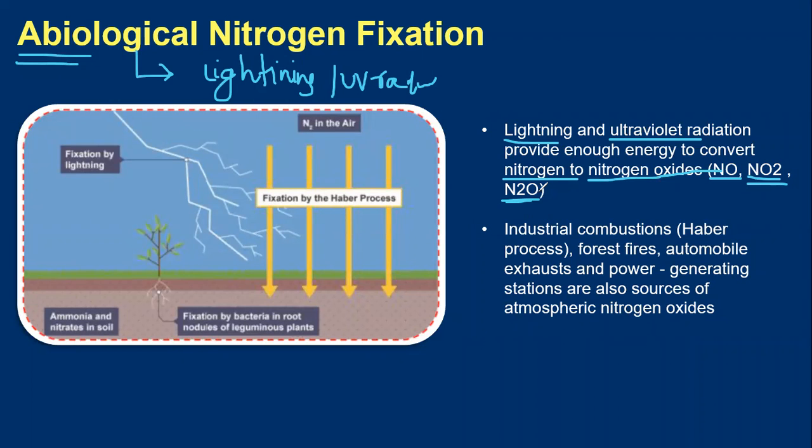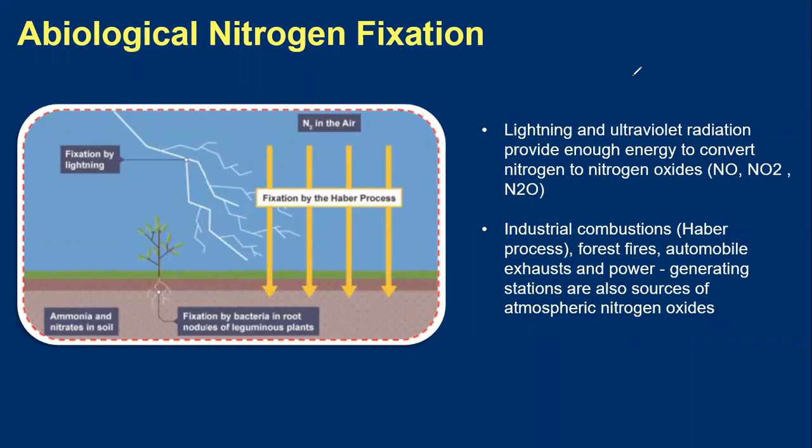Here you will learn about the abiological nitrogen fixation, that is either by lightning or by ultraviolet radiation or by solar energy. It contains a lot of energy which is necessary to convert nitrogen into nitrogen oxides. Okay, industrial combustions, Haber's process, forest fire or automobile exhaust are also sources of atmospheric nitrogen oxides.